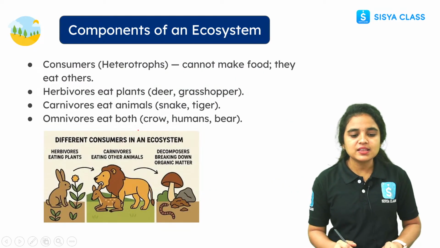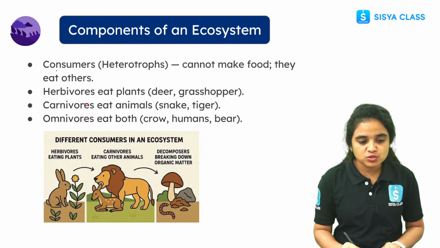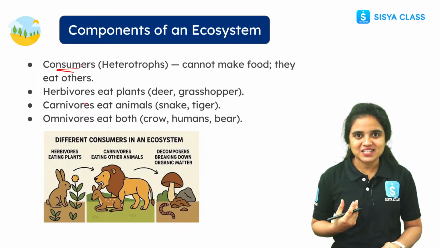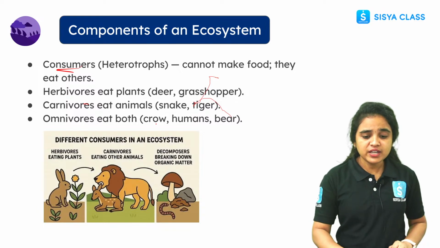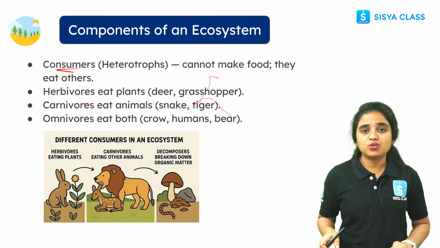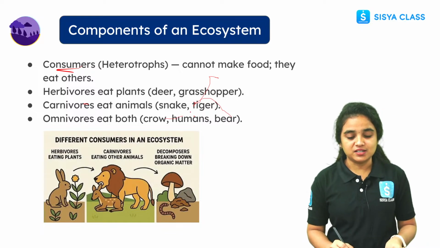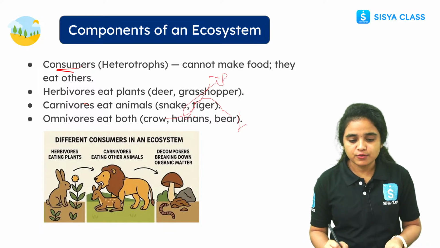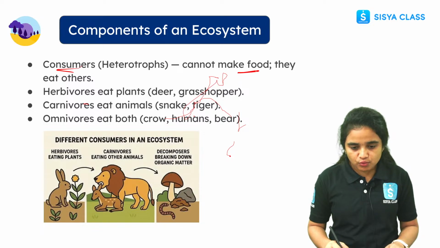Now let us see another component present in the ecosystem, the consumers. What are consumers? We are the consumers, right? We depend on other organisms for food. Why? Because we cannot make our own food material. So we depend on other organisms for food.